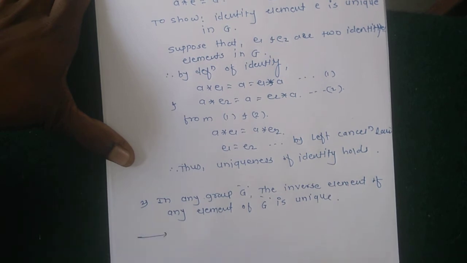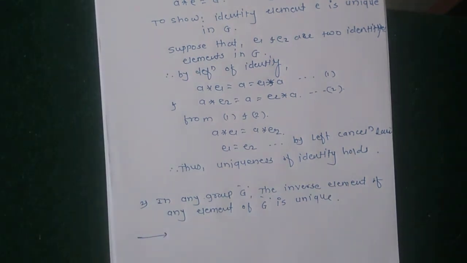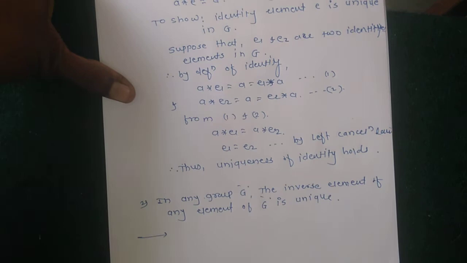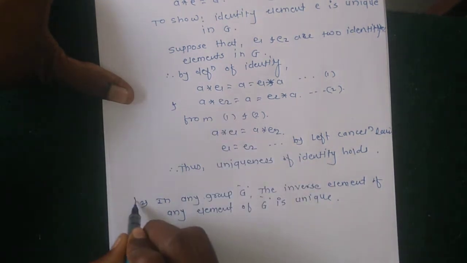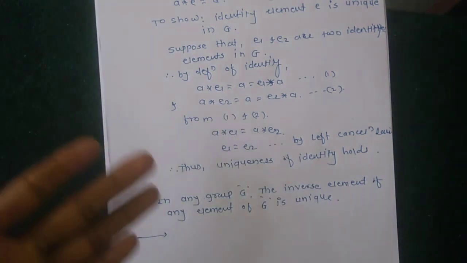This property says that for every element A there is exactly one inverse in G. Means for A belongs to G, there exists exactly one element such that A into A inverse equal to identity. How to prove? Prove it in a similar way, only choose U1 and U2. Solve it as homework because this is very simple.